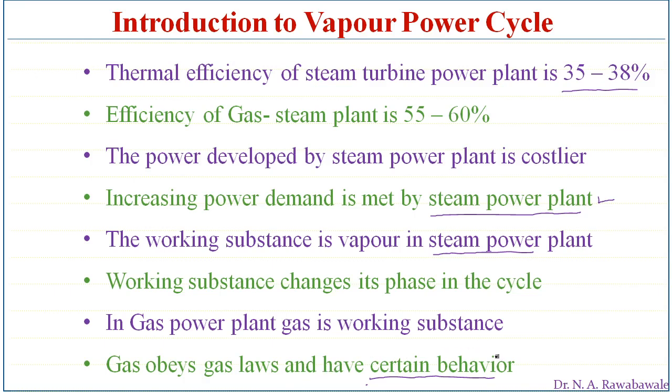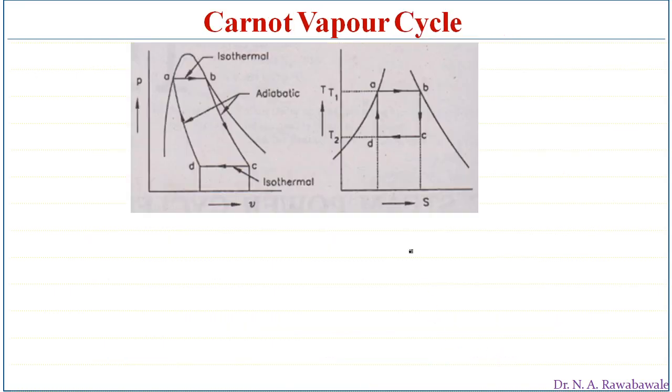Here we are going to study the Carnot vapor cycle. Earlier we studied the Carnot cycle where the working substance was gas. Here the working substance used is steam. Now we will see the PV diagram and TS diagram of the Carnot cycle. This is the first diagram, the PV diagram, pressure versus volume diagram, and the second one is the TS diagram, temperature versus entropy diagram.